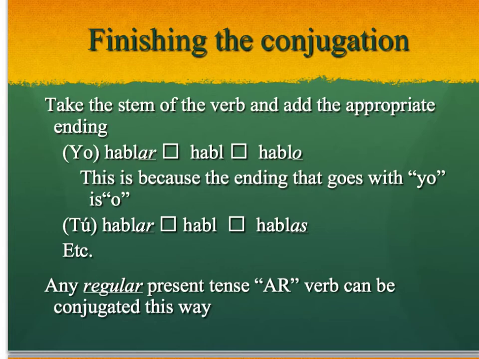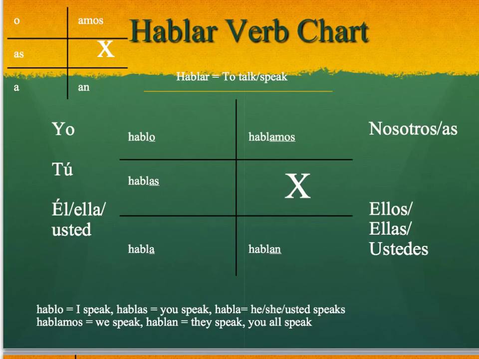Same thing with tú. If we wanted to say you speak, tú hablar, we would say tú hablas. We got rid of the AR and we added the correct ending for the tú form. And this works with all AR verbs that are regular. They can all be conjugated that way. So it's a pattern. Try and memorize the pattern. O, as, a, amos, an. So let's look at one example here, and then I'll let you do some practice on your own.